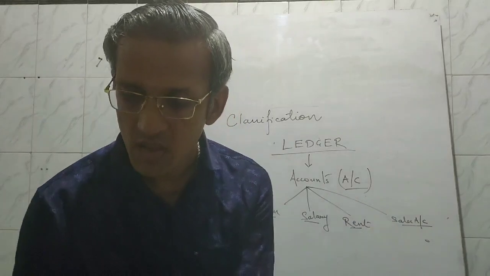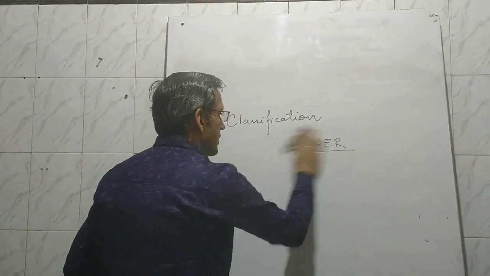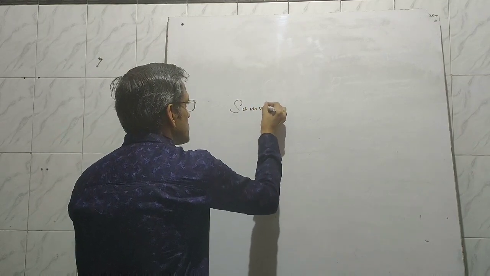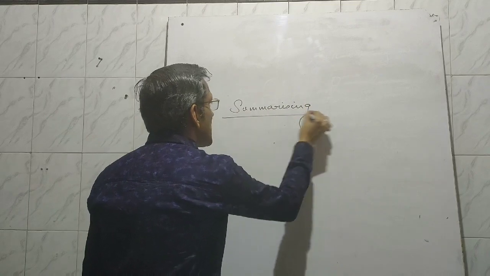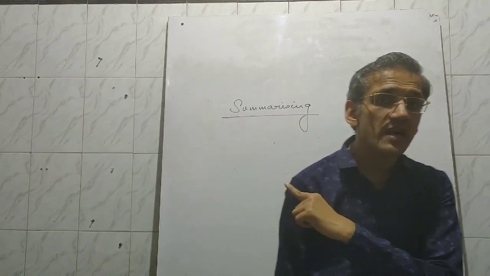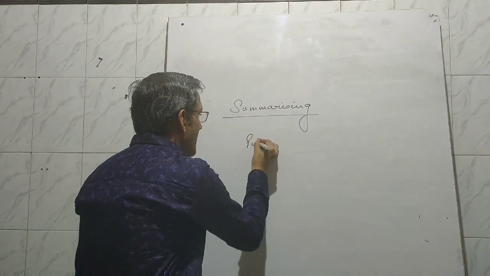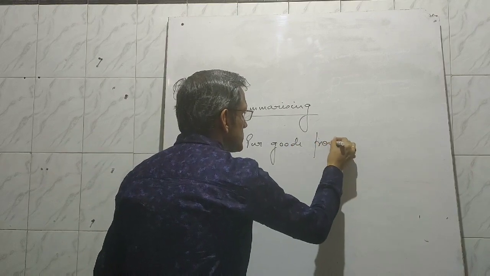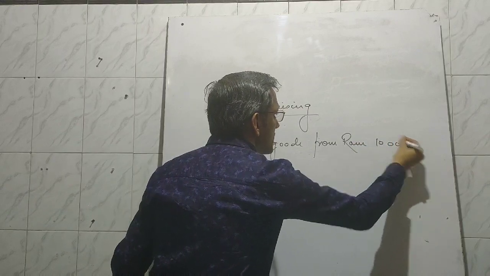After classification, the next one is summarizing. Summarizing, as I told earlier, I purchased goods from Ram for rupees 10,000.